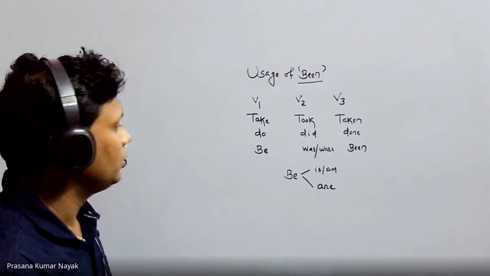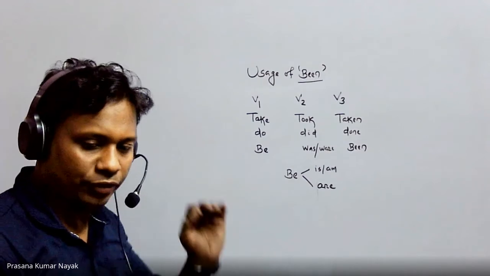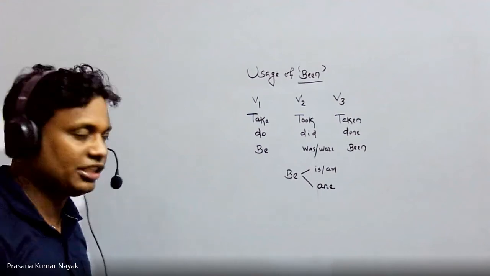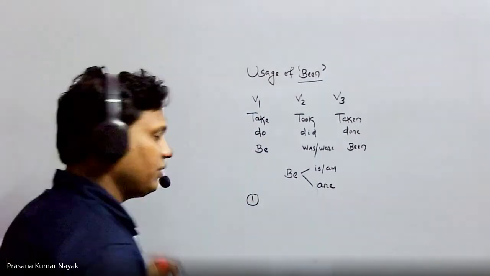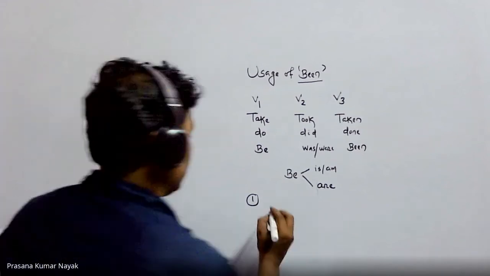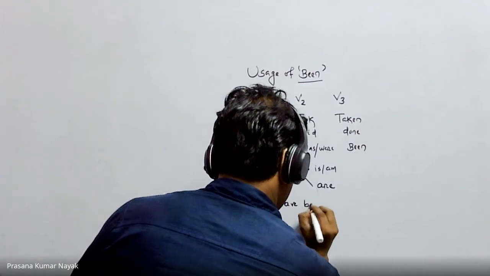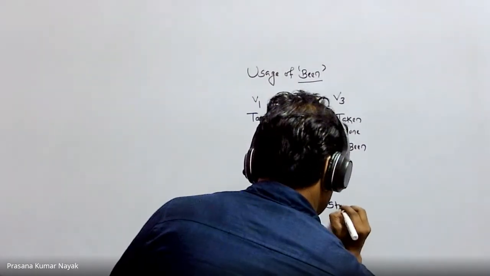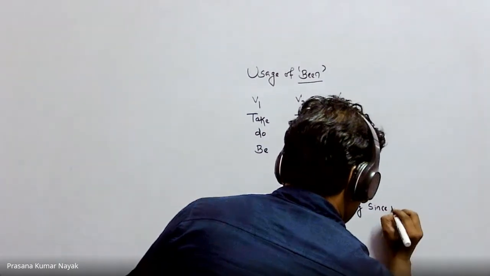Right now, let's take three different examples. We are trying to find out how been is used in three different situations. The first one: I have been studying since morning.